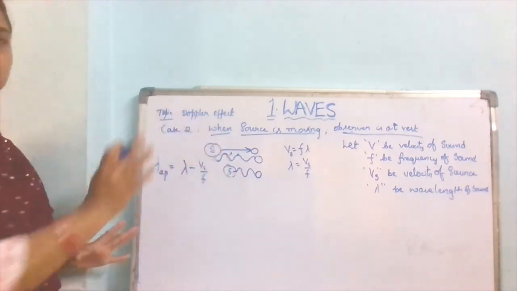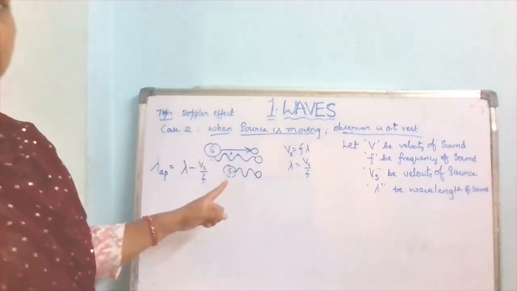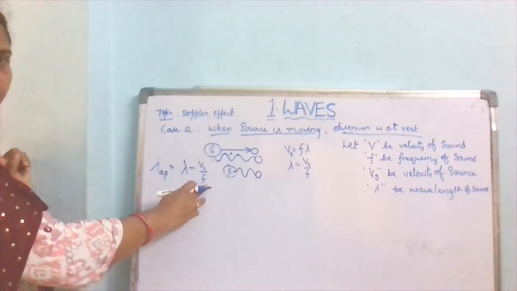Okay, understood or not? Here the wavelength is affected. So lambda minus Vs by F. How much is it affected?